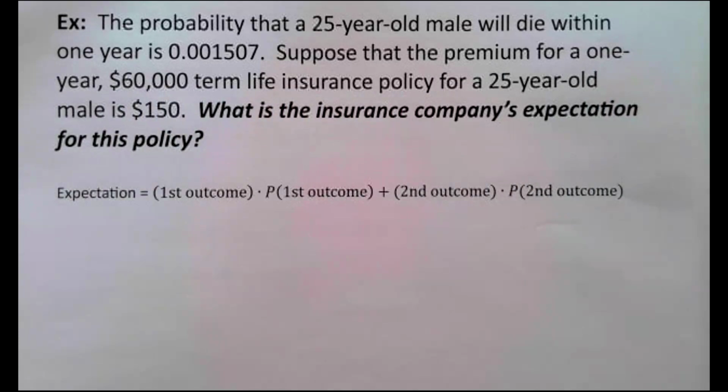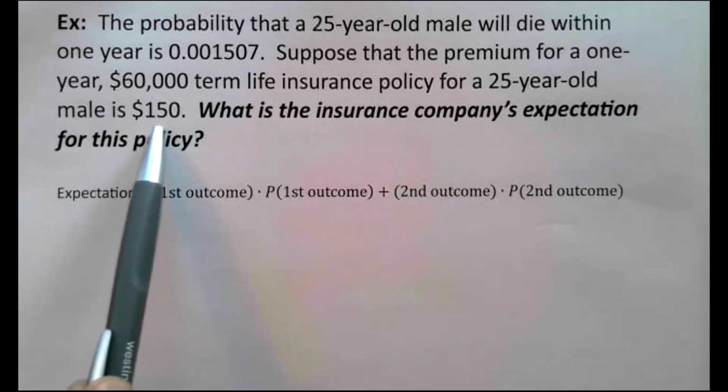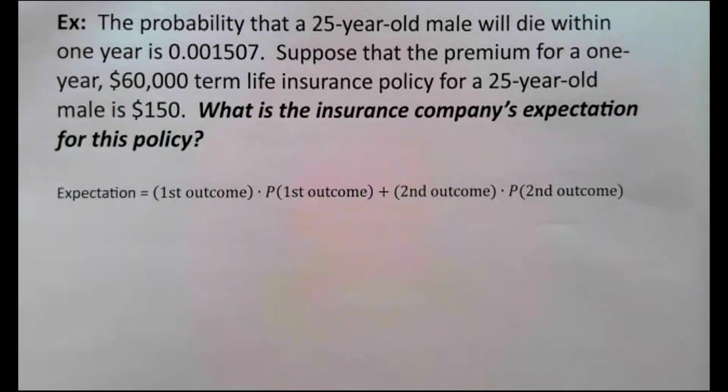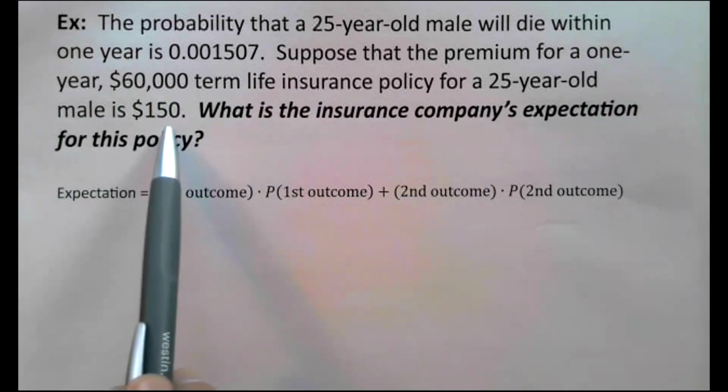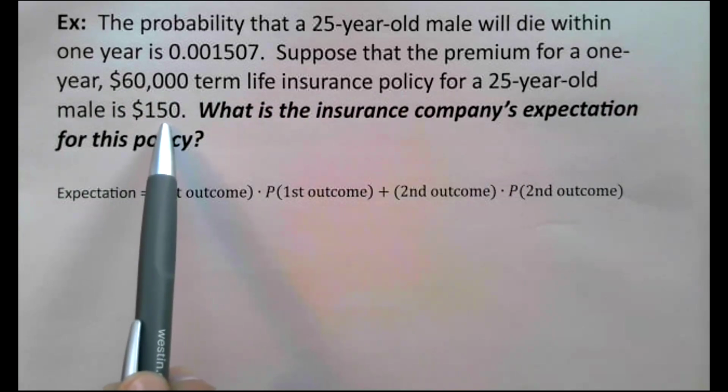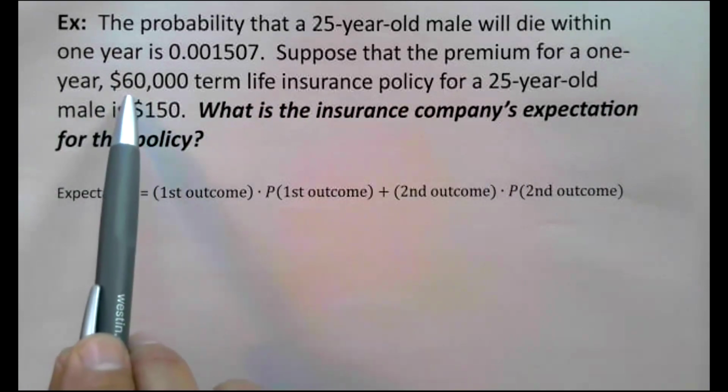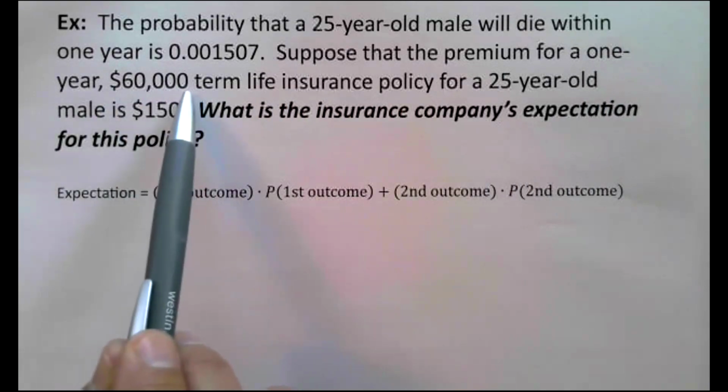And the insurance company says, great, that will be $150. What that means is the 25-year-old male pays $150 to the company. And if he dies within the next year, the insurance company will pay out $60,000 to the family of the person.